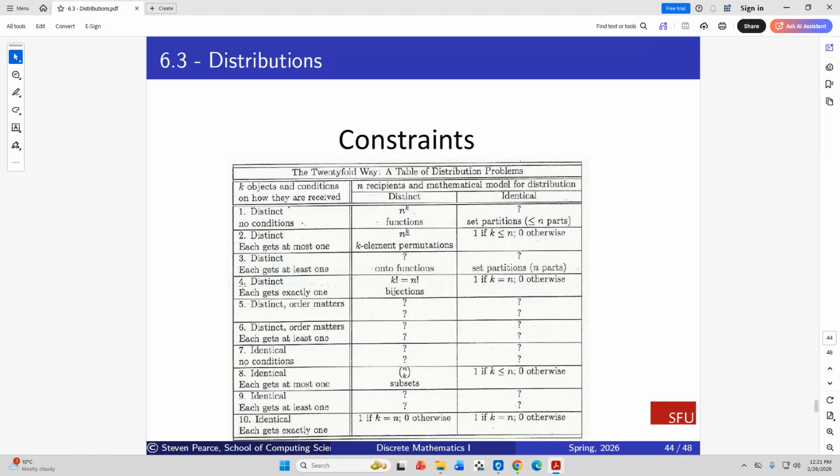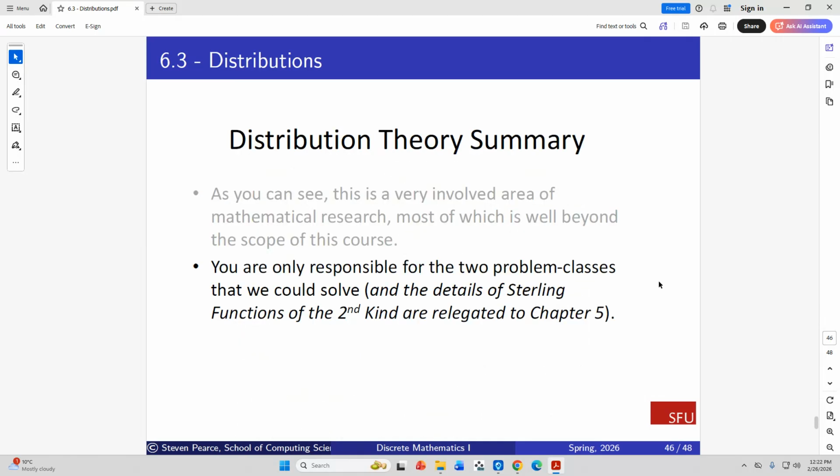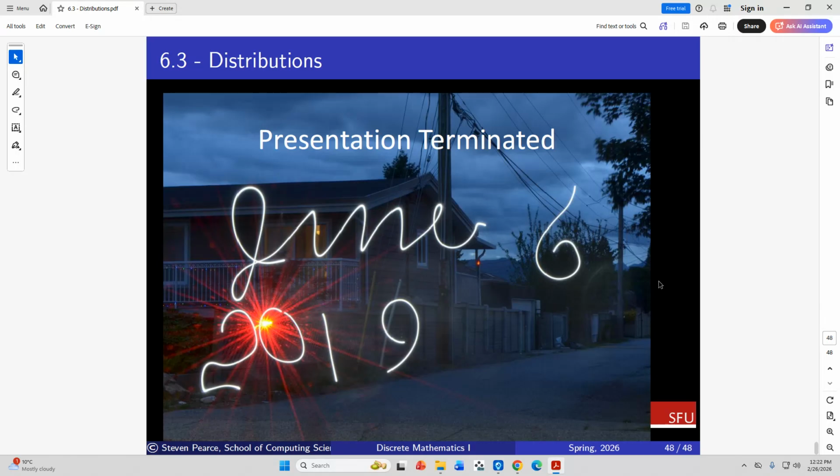Okay, so here we can also view this all with constraints. This is just for those of you that are interested. You can look at this. You don't have to. If you find it too intimidating to look at, you're not responsible for it. I like to summarize things as completely as possible because some people find this stuff interesting, although it's beyond the scope of the course.